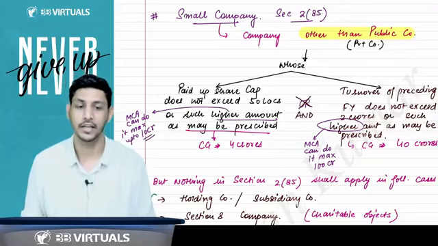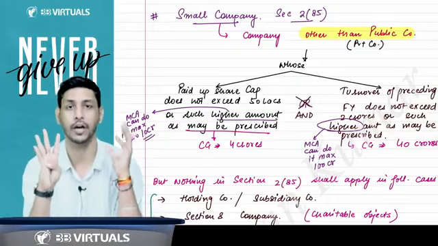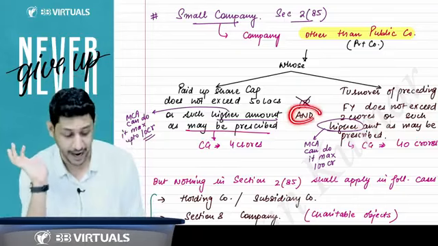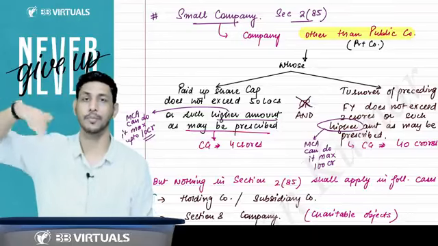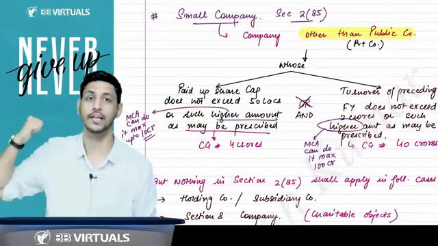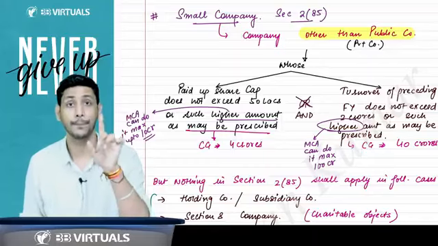And that private company must have a maximum paid up share capital of 4 crore and maximum turnover of 40 crore. There is the word "and", not "or". Both the limits should be fulfilled. The paid up share capital should not be more than 4 crore. The turnover of the preceding financial year should not be more than 40 crores. Then only it will be called a small company.